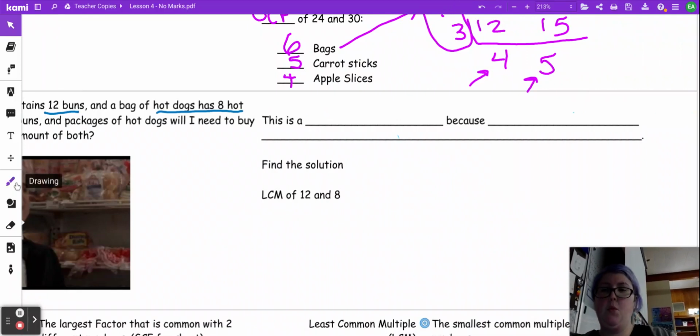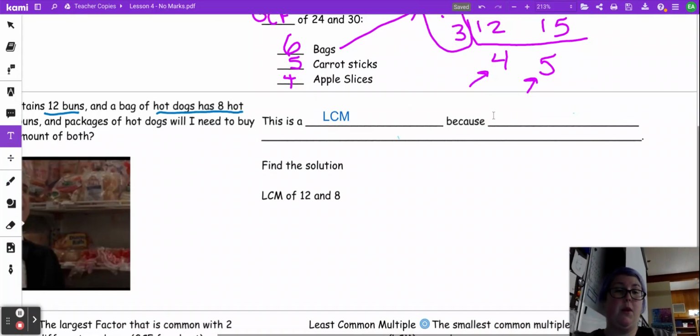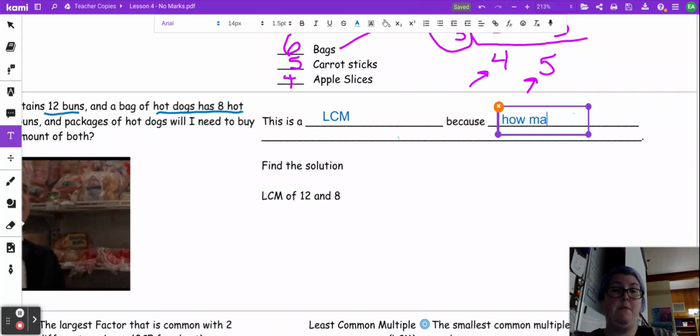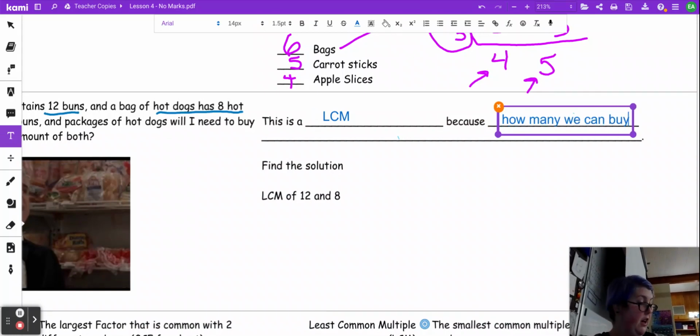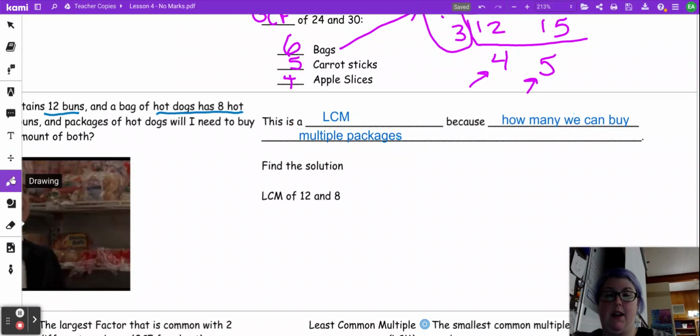So we know this is a least common multiple problem because we are looking at how many we can buy. So we're trying to figure out how many packages, the multiple packages that we are going to need to buy. So we are going to do the least common multiple.